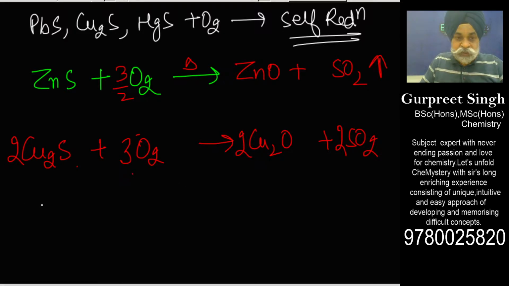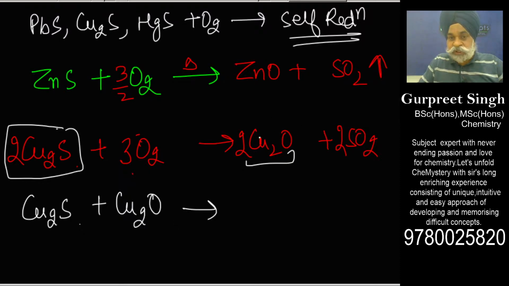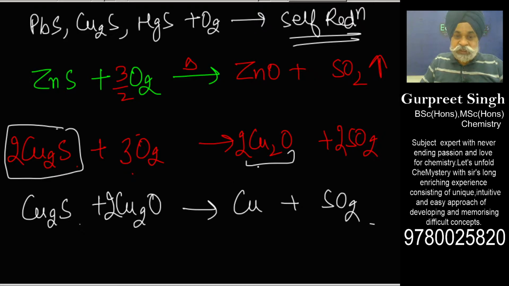Now what does it mean? It means that when a part of this particular ore, chalcocite, the cuprous sulfide, is changed into the oxide, the oxide in itself starts reducing the rest. That is what you call self reduction. As soon as this product is formed, it starts reducing the cuprous ion to copper. This is very interesting to tell you. And along with it, what is being generated is sulfur dioxide. So this comes here.